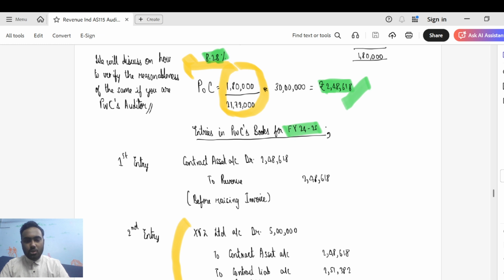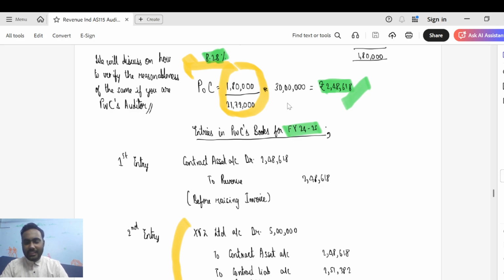to contract asset 2,48,618. They are reversing the contract asset, because for a customer you can only have a contract asset or a contract liability. You cannot have a receivable and a payable against the same party. So this concept I have already explained as a part of Audit Practically series in PPE videos and Accounts Payable videos. You can click the information button or the description of the video to get links to these videos and understand the netting off we do.